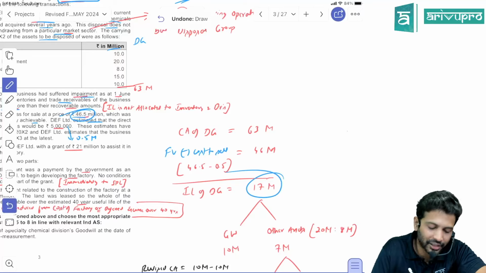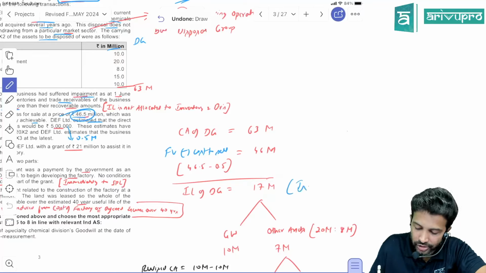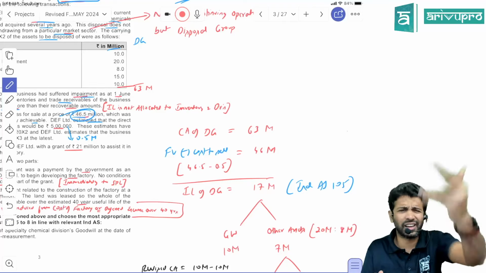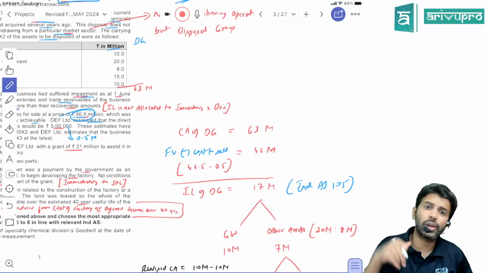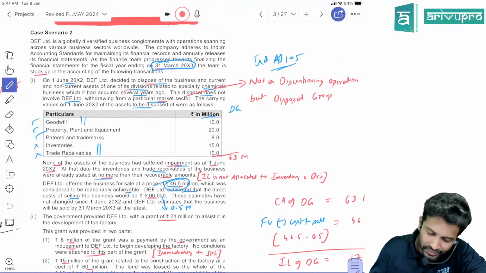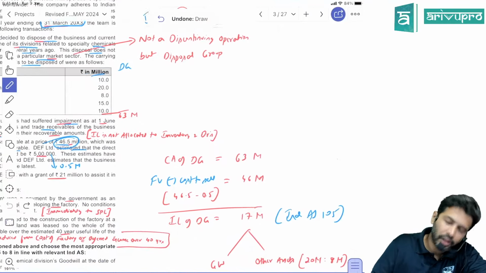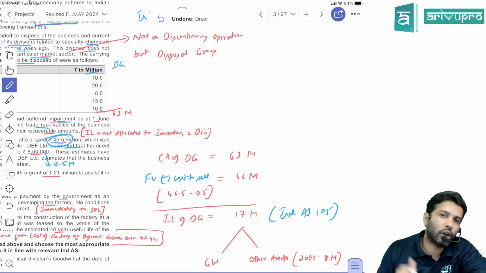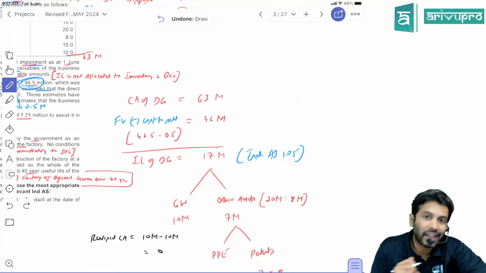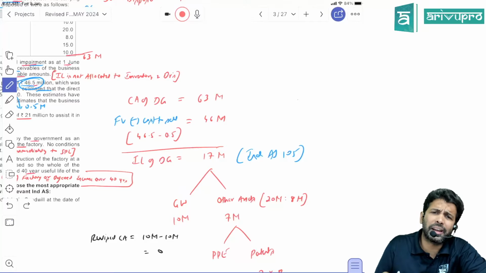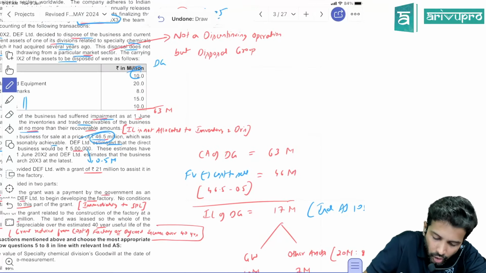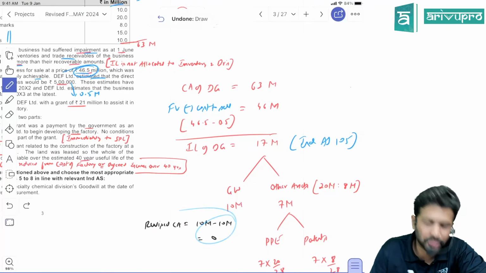Now this 17 million impairment loss has arisen as per Ind AS 105, and the allocation rules are the same as Ind AS 36. First you allocate it to the disposal group's goodwill. Does this disposal group have any goodwill? Yes, 10. The maximum possible impairment loss is allocated to goodwill. So out of 17, 10 will be allocated to goodwill, because 10 is the balance of goodwill. After allocation, goodwill's carrying amount will become 0. It was 10 million before.